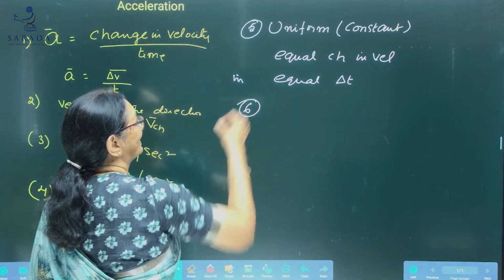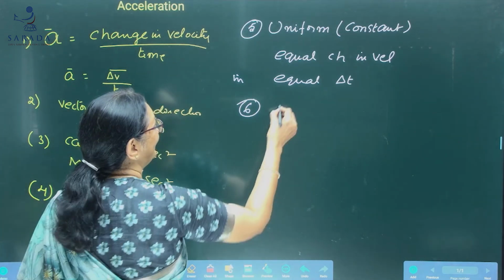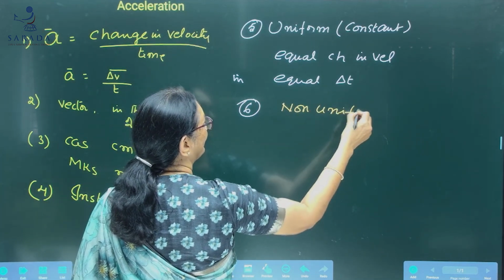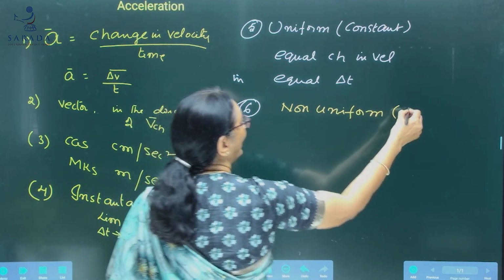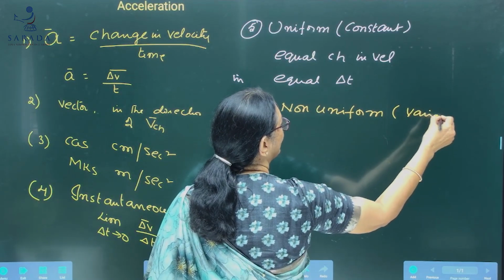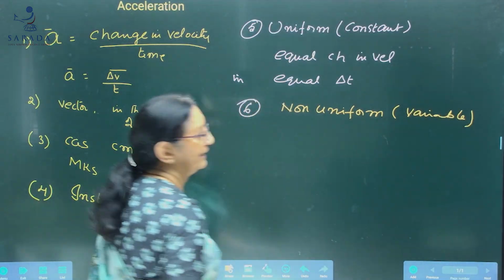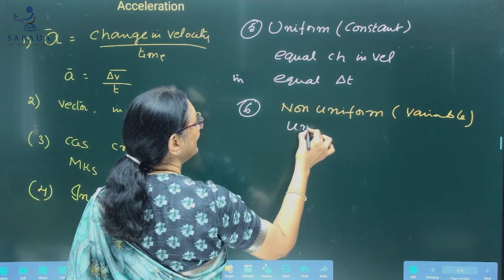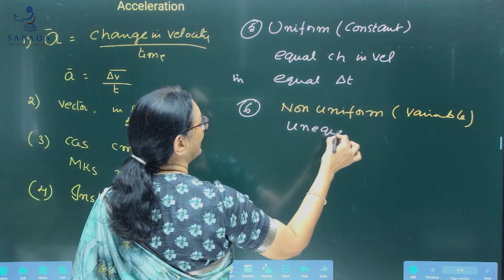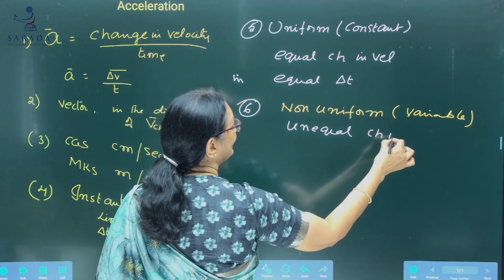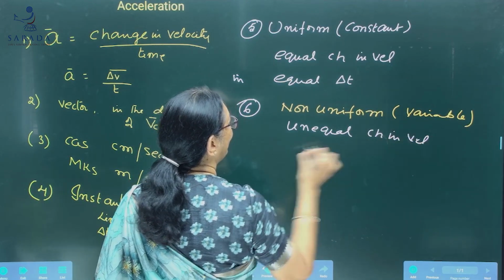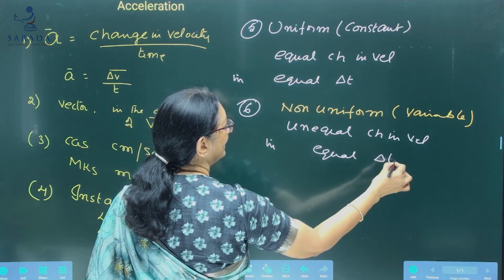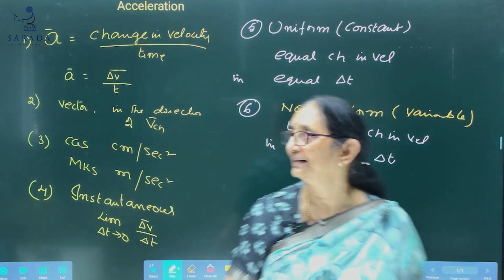Guess what next? Yes, it is non-uniform acceleration or variable acceleration. Here the body has unequal changes in velocity in equal time intervals or vice versa.